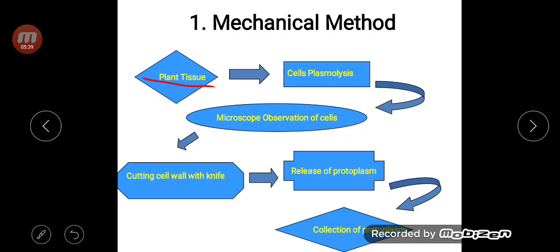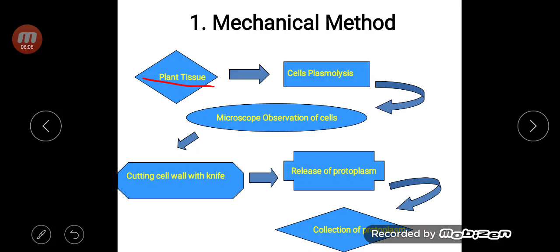A fresh tissue which is growing under greenhouse conditions needs to be taken, and here we need to go for surface sterilization. Surface sterilization means washing, so that the contaminants present on the surface of the cell are eliminated. Then after surface sterilization, the plant tissue needs to be kept in hypertonic solution.